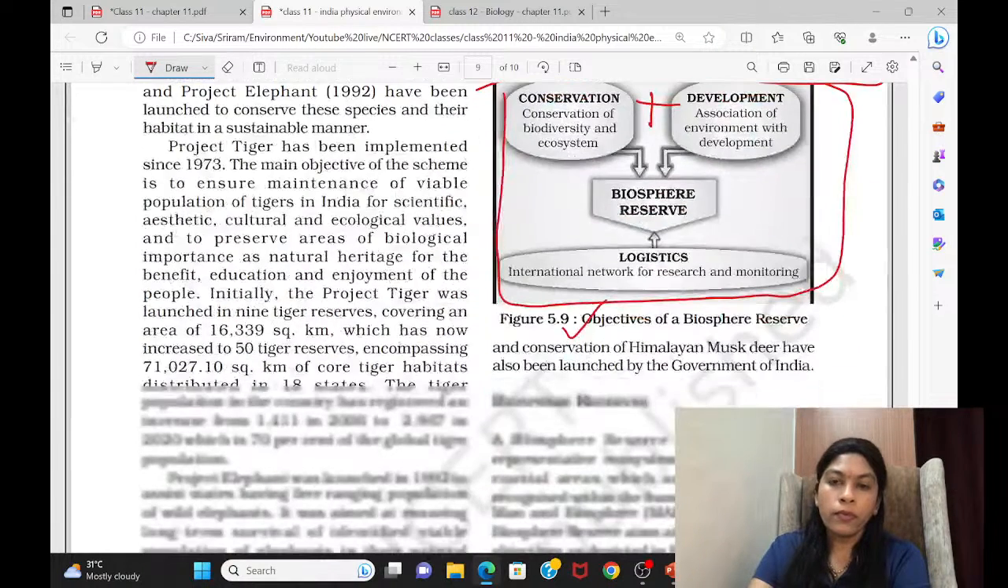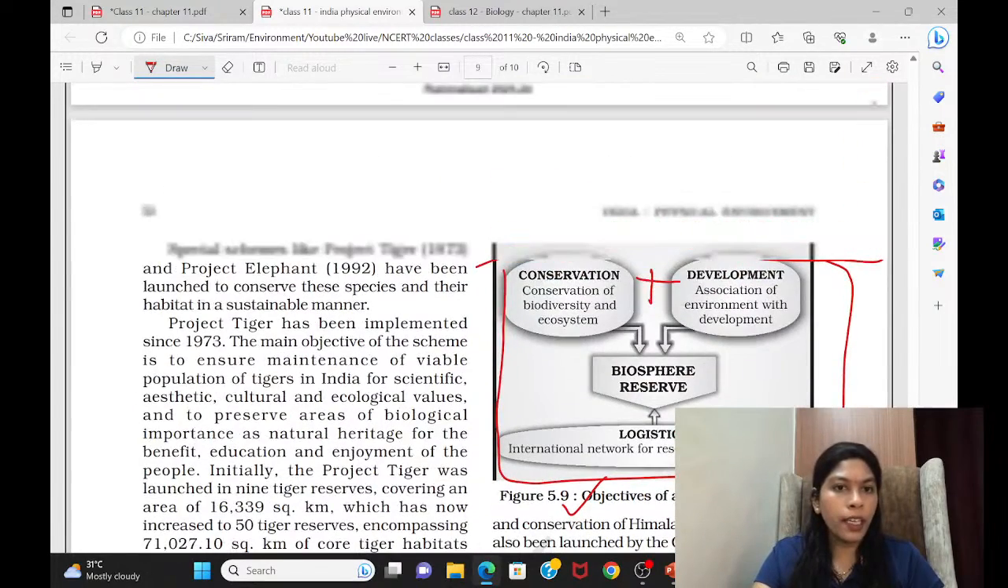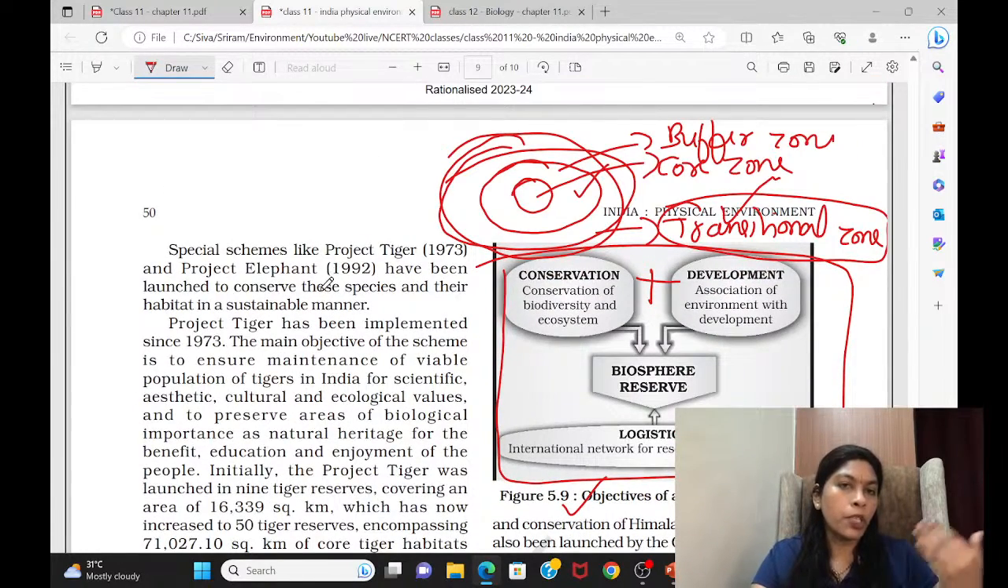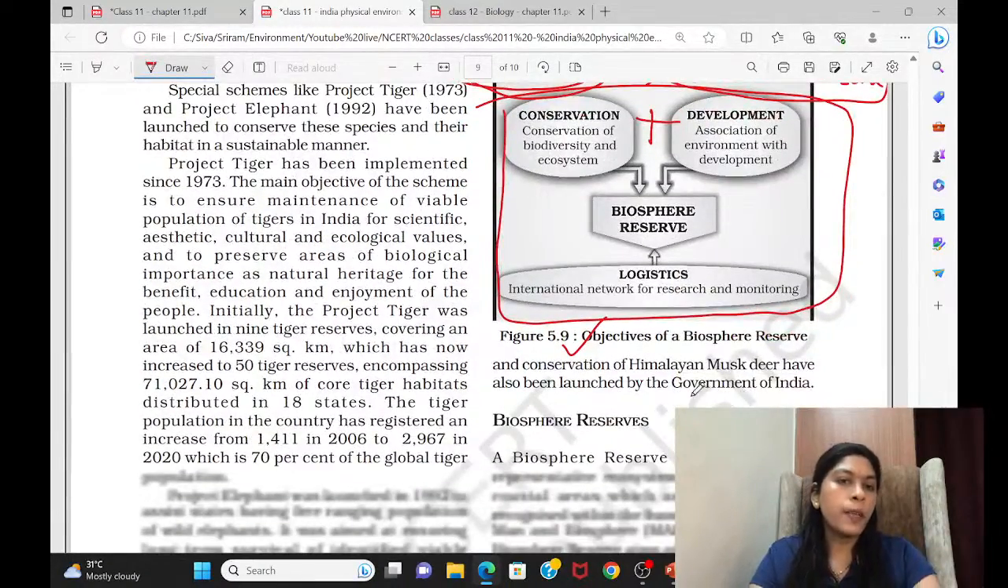Then, so come to this particular area. All this we have already done. The Project Tiger 1973, Project Elephant 1992. Okay, so this we have done. So they have given a description about it.